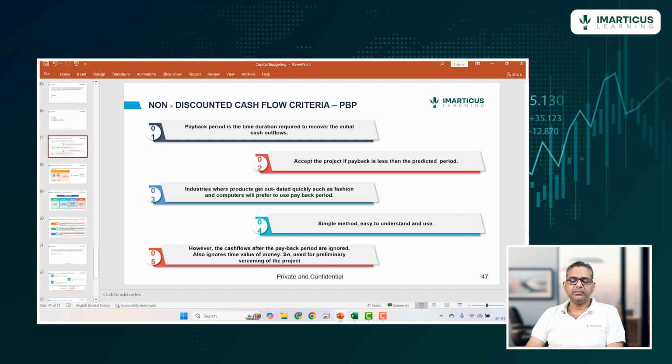So this cannot be the decision making technique like NPV, PI and IRR were, but it has to be just used to do the initial screening, just to get an idea about how much time it will take for us to recover our initial investment. In some industries where time is very, very important, this can come into the picture.